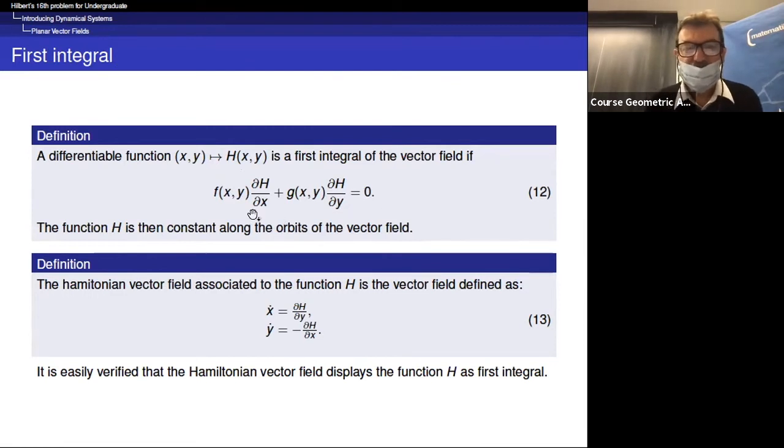Then the function h is constant along the orbits of the vector field. For instance, it is easily verified that a Hamiltonian vector field has the function h as first integral. But there are examples, of course, of vector fields that have a first integral but are not necessarily Hamiltonian.